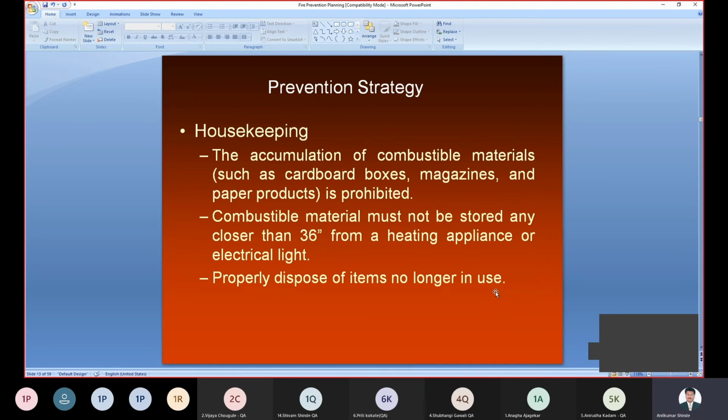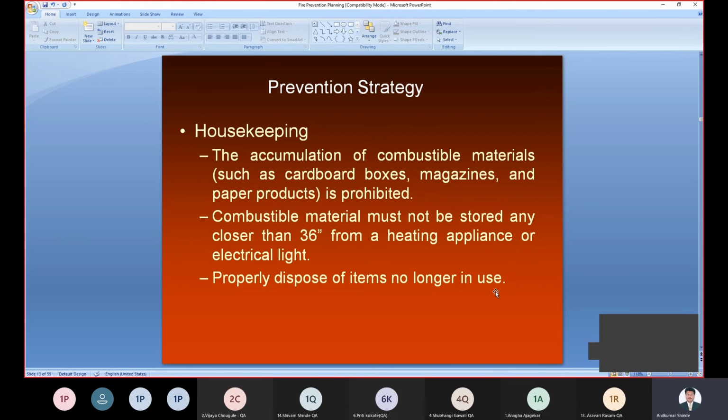Then prevention strategies we can use in housekeeping. In housekeeping, if you see accumulation of different combustible material such as cardboard boxes, magazines, paper products, we can keep them properly and not spread them anywhere in the room, right? It should always be prohibited. And if you have accumulated all this combustible material in one place, it may cause a fire also.